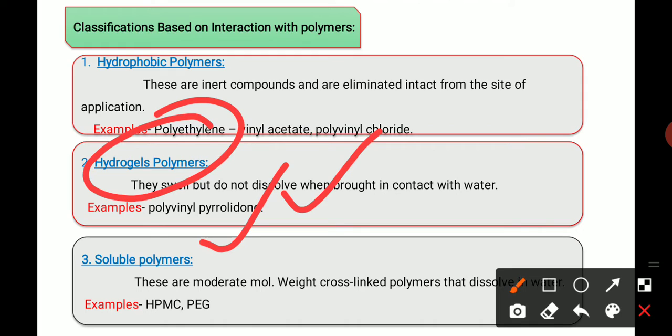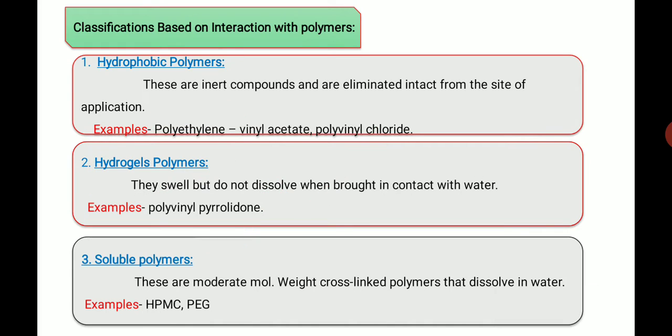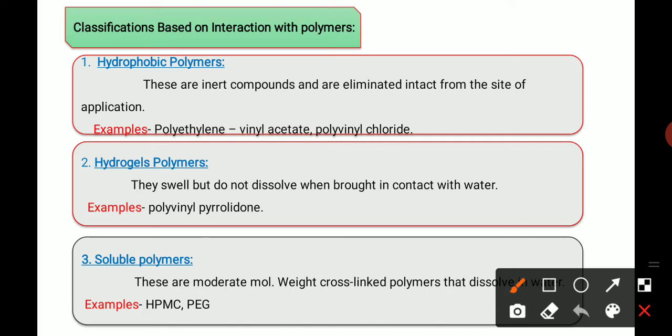And third one is the soluble polymers, meaning that type of polymer, when it comes in contact with water, solubilizes in water. This is known as soluble polymers. The definition is these are moderate molecular weight cross-linked polymers that dissolve in water. Example is SPMC and PEG.